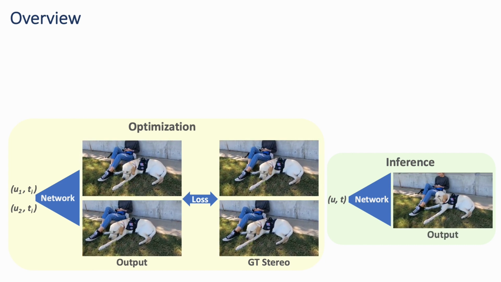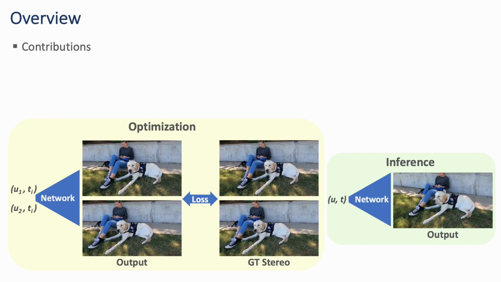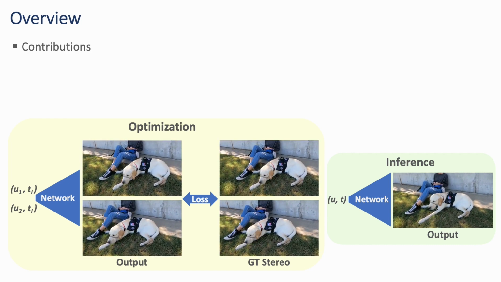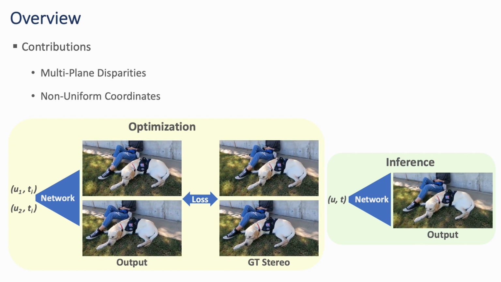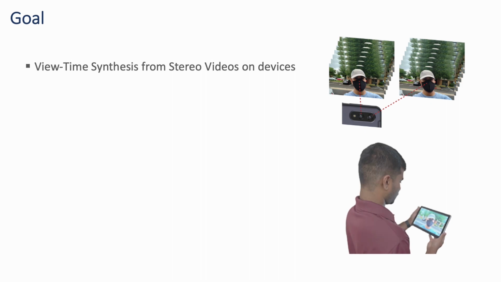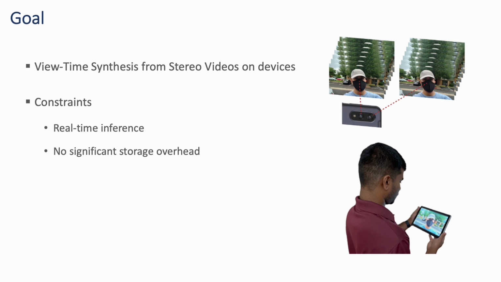video. We make two major contributions to address the challenges of the system when handling stereo videos: multiplane disparities and non-uniform coordinates. Since we would like our system to be deployed on embedded devices, our proposed approach should satisfy three constraints. The inference must be real-time, the model should not use significant storage on top of the original video, the model should be memory efficient. Next, I will discuss the options available for stereo view-time synthesis and whether they fulfill these